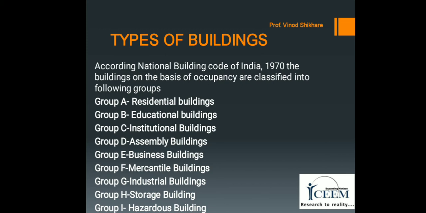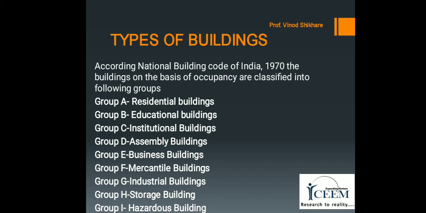Next group is Group D, that is assembly buildings. This group includes any building or part of a building where groups of people assemble or gather for various works, recreation, social, religious, patriotic, or similar purposes.